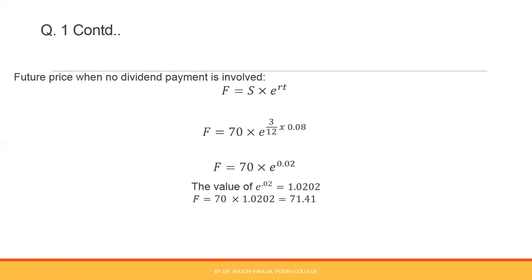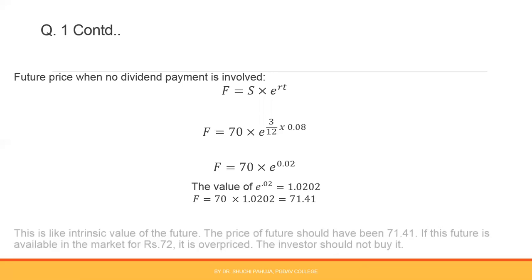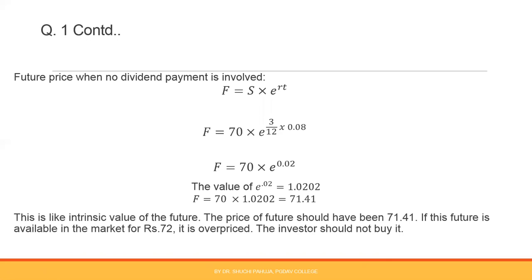In tables, many times all e values are not there. So e values should be given in the question paper itself. Using the value of e, the fair price of the future is coming out to be 71.41. The market price of the future is 72. That means this future is an overpriced future. The investor should not buy this future, right?